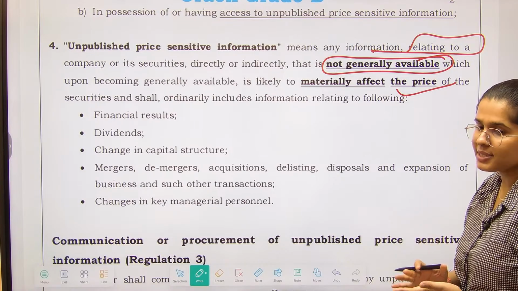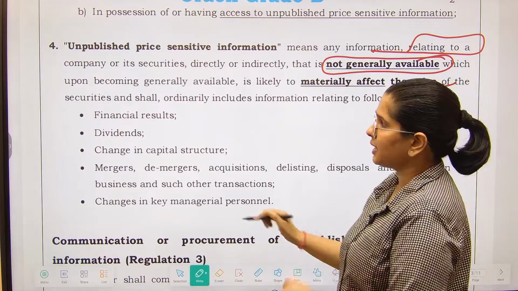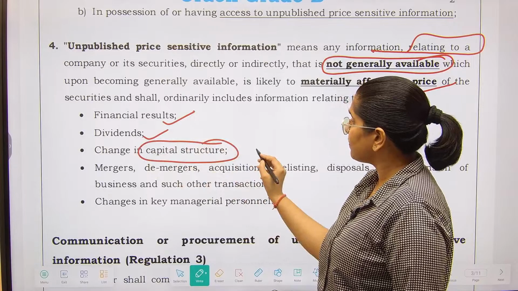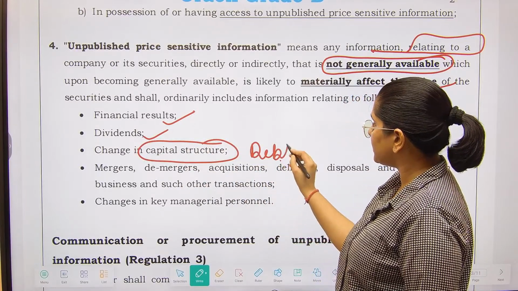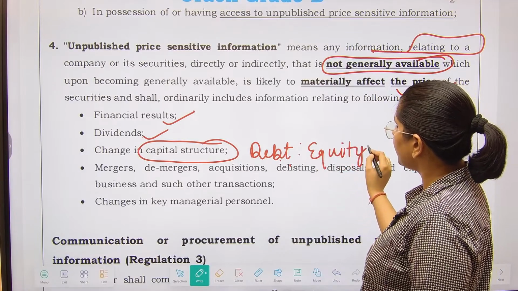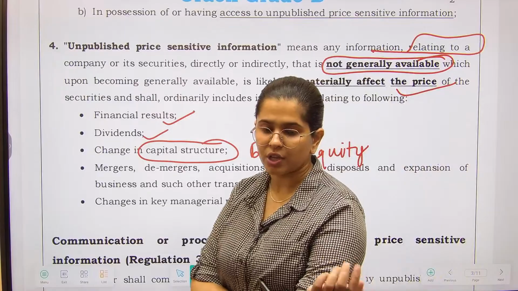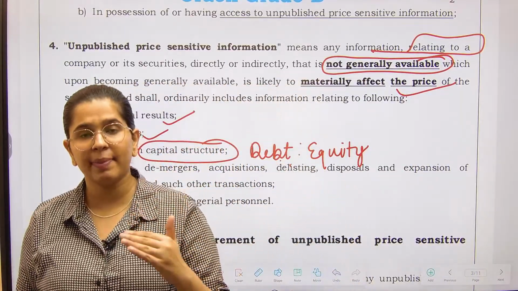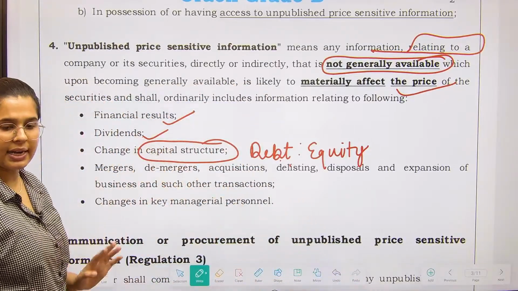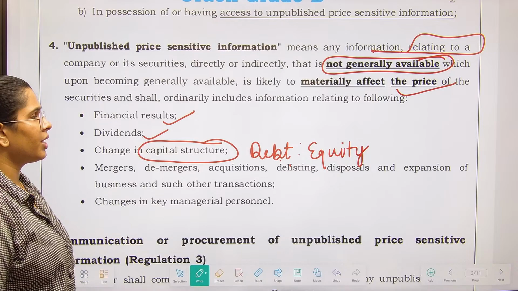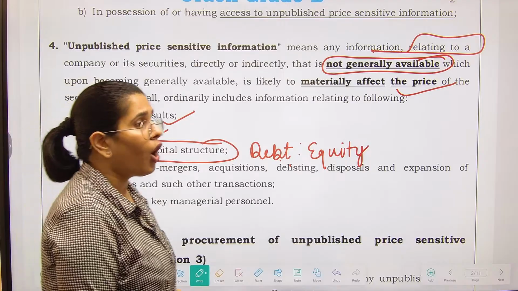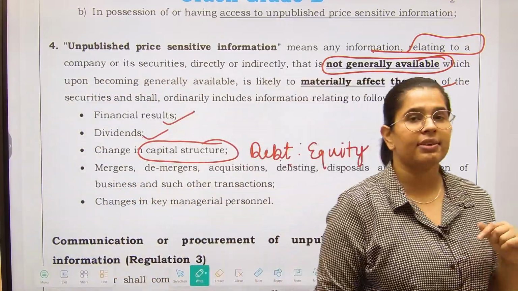Normally, what is considered price sensitive information is this: financial results, dividends, capital structure changes, that means the proportion of debt or equity, right? This is called the capital structure. If a company thinks that now we are going to buy back the shares, this particular information will have an impact on the pricing of securities, right? So capital structure means debt equity ratio, merger, demerger, acquisition, delisting, disposal, expansion, changes in key managerial personnel. All of this is considered price sensitive information.